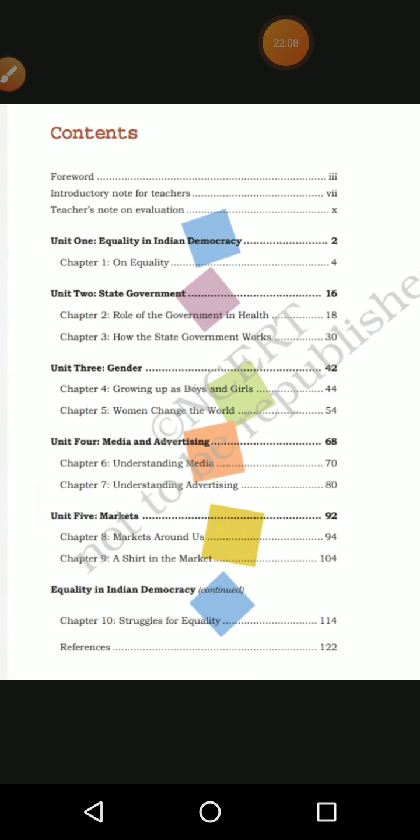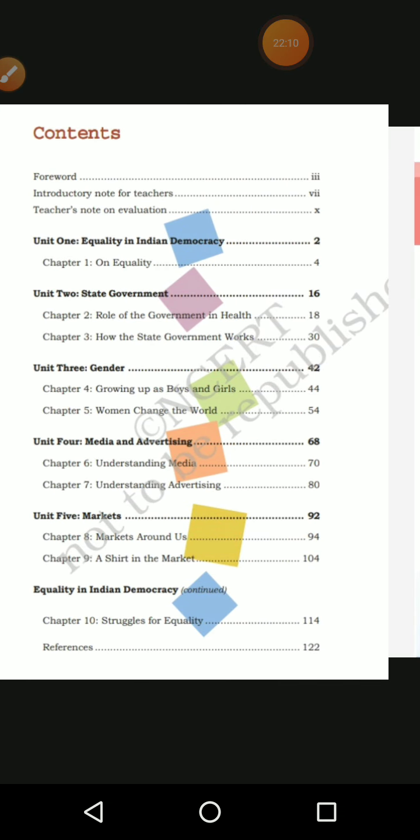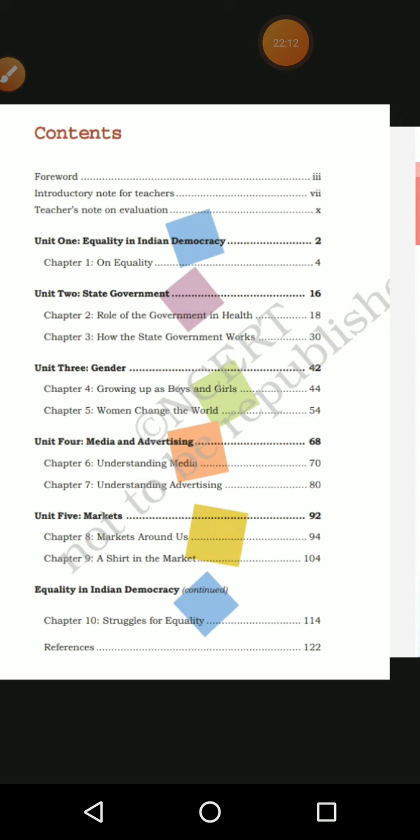Civics lessons, this is the content page of the 7th standard. Unit 1, Equality in Indian democracy. Like the last lesson, the 10th lesson, Struggle for equality, there are two chapters related to Indian democracy. We studied what equality is, how we are practicing equality in India, and how many people or which groups of people struggled for equality. Those things we have seen in 7th standard.